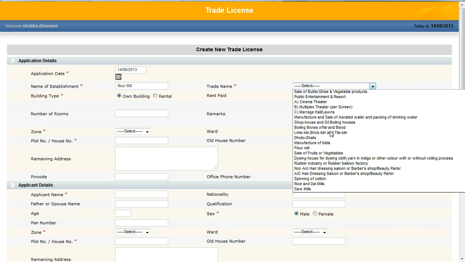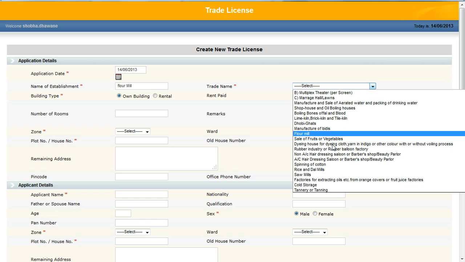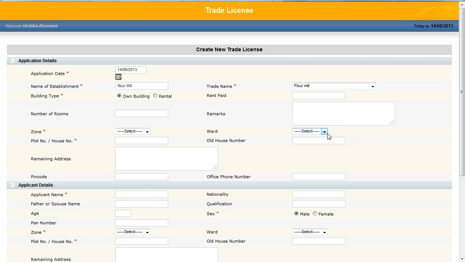Trade name is a master configured in the system and contains the list of trade categories in the corporation. And building type: if the building type is rental, then only the rent paid field will be enabled, otherwise it will be disabled. I am entering the number of rooms of the trade, remarks if any, and selecting the zone.